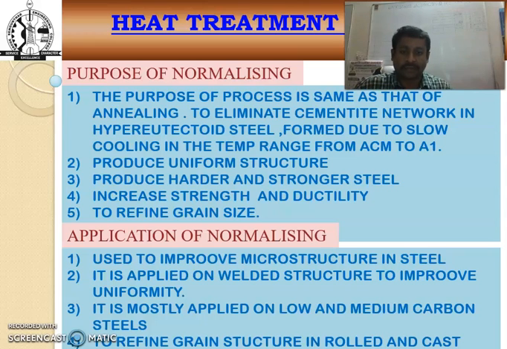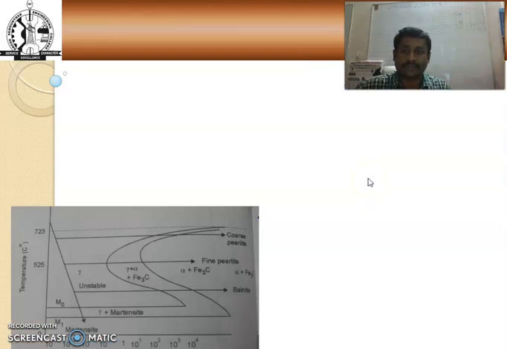When we go to the uses of the normalizing process, it is used to improve the microstructure in steel, and it is applied on welded structures to improve the uniformity throughout the steel material. It is mostly applied on low and medium carbon steel, and it also refines the grain structure in rolling and casting processes.